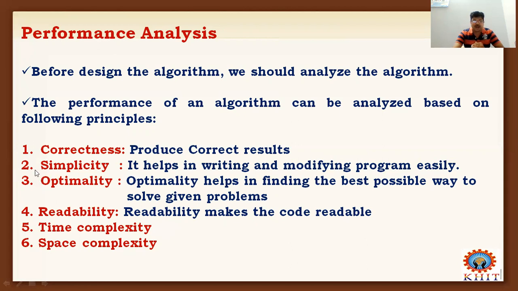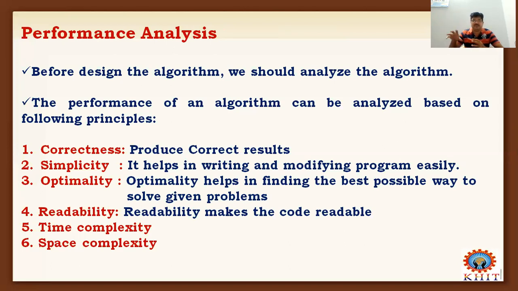And the third one is optimality. Here we will concentrate on two terms. The first one is optimality, and another one is feasibility. Now we will talk about feasibility. What is meant by feasibility? Suppose you want to solve a problem, so you may search for some ways to solve the problem. Whatever ways you find to solve the problem will be considered feasible ways.